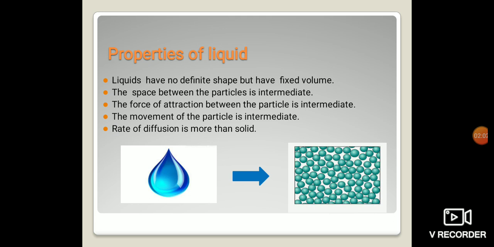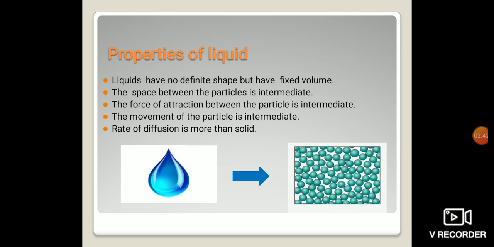How can we say that it has a fixed volume? Suppose you have taken 100 ml of water in a glass. Now if you pour it into a 1 liter bottle, the water in the bottle will be only 100 ml. The volume in the glass is 100 ml and the volume of water in the bottle is also 100 ml. Even if you pour the same water into a bucket, it will acquire the shape of the bucket, but the volume doesn't change. It doesn't mean that in the bucket the volume will increase. No, it will never increase.